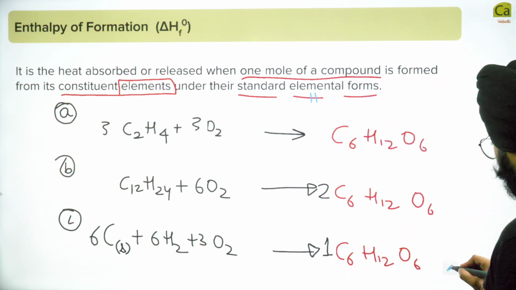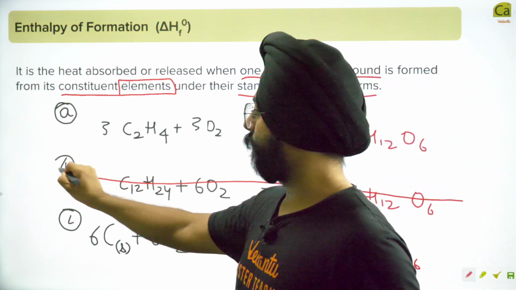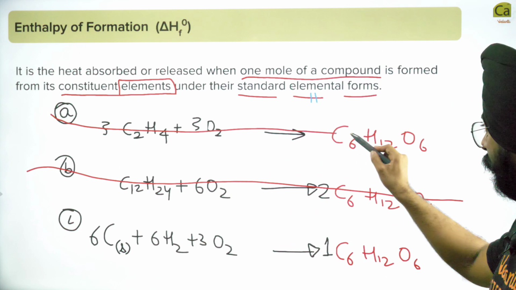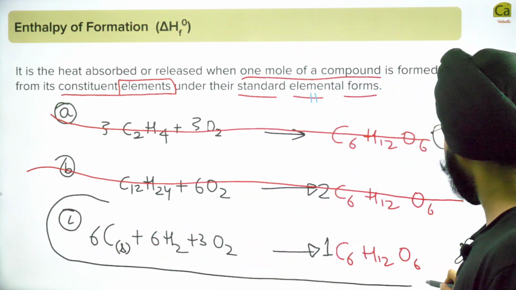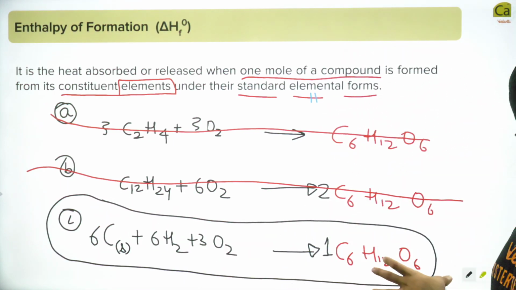Do you realize that this is not a standard formation reaction? Only the last one is the standard formation reaction of sugar.